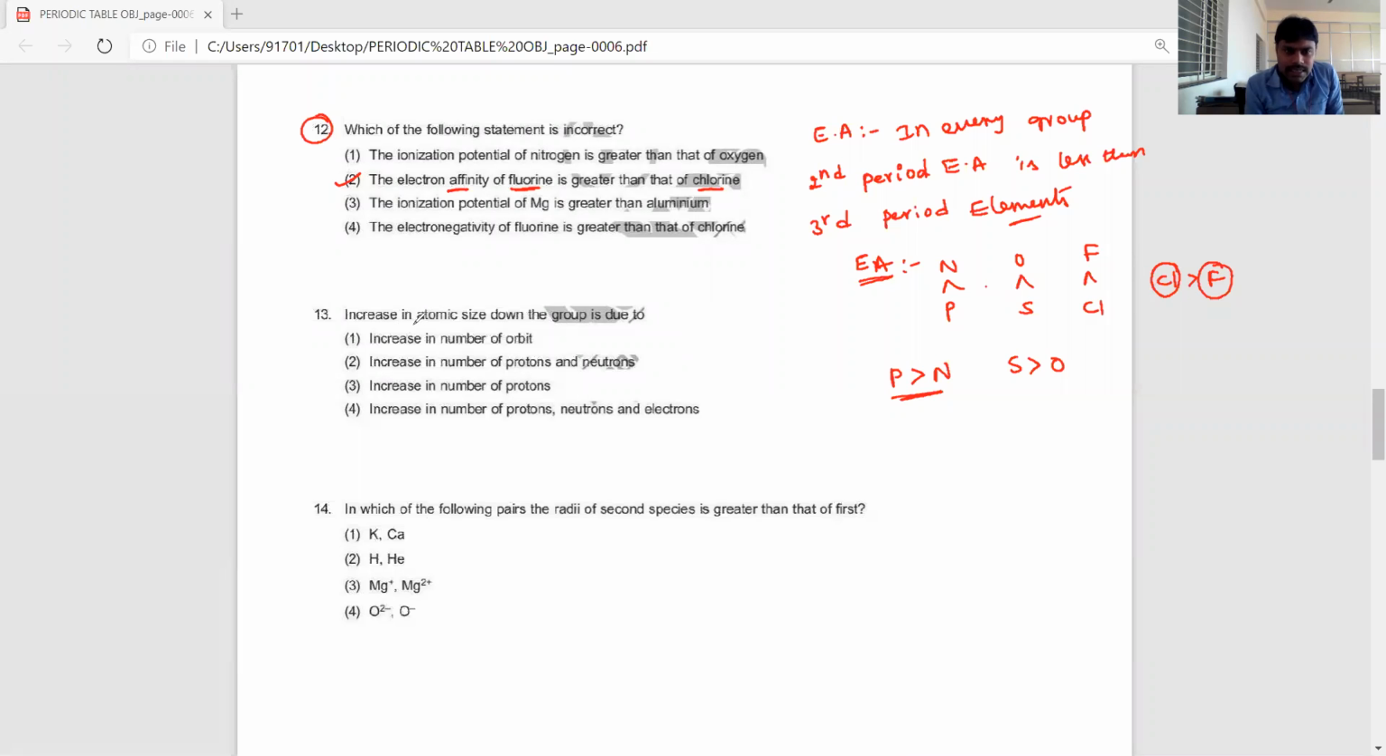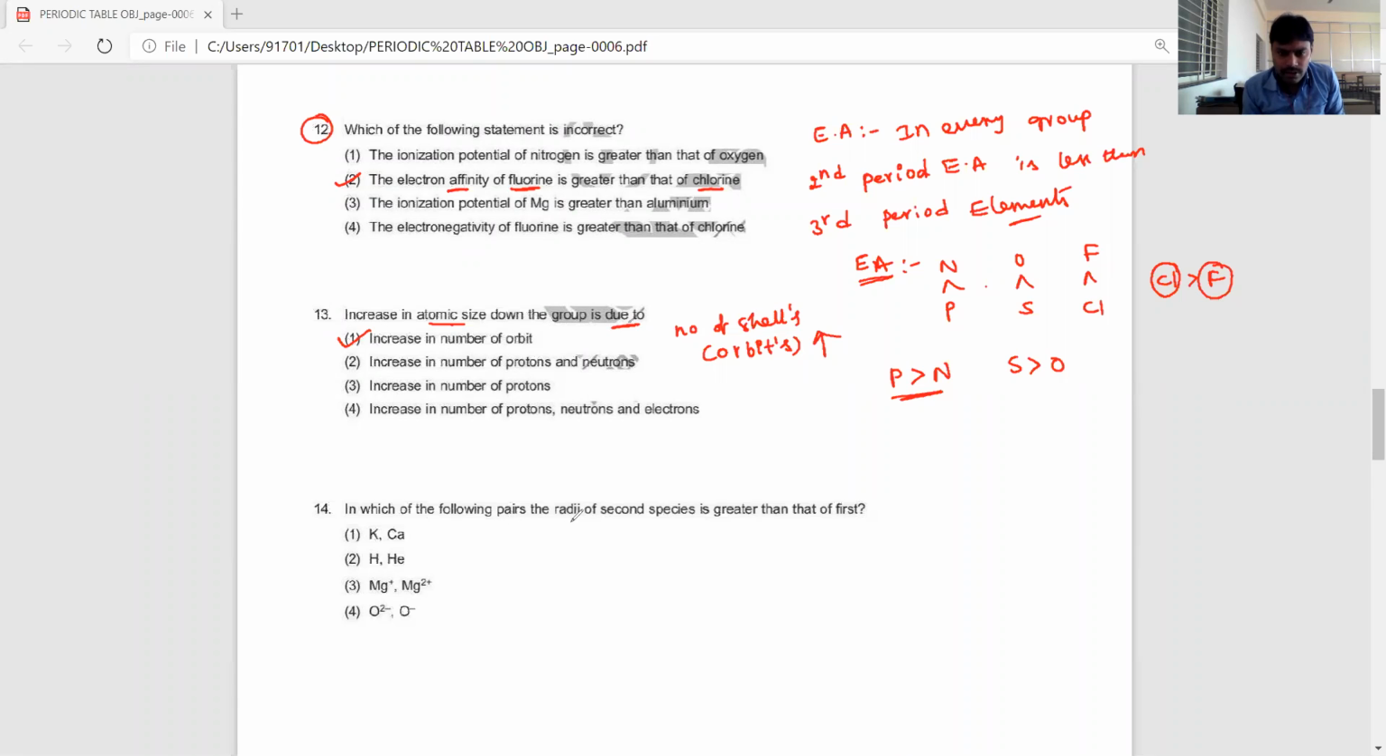Now, with increasing atomic number, atomic size in a group increases. Top to bottom, atomic size or atomic radius increases. Why does the atomic size or atomic radius increase? Because the number of shells increases. Number of shells means what, dear students? Orbits. Orbits increase. That's why increasing the number of orbits is the correct answer.